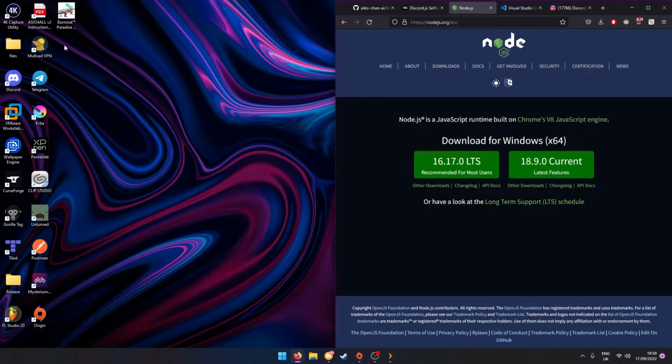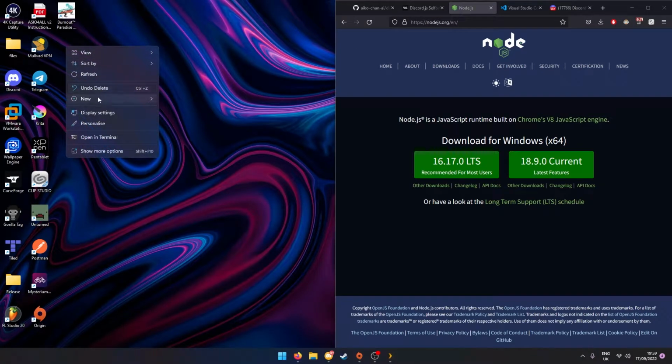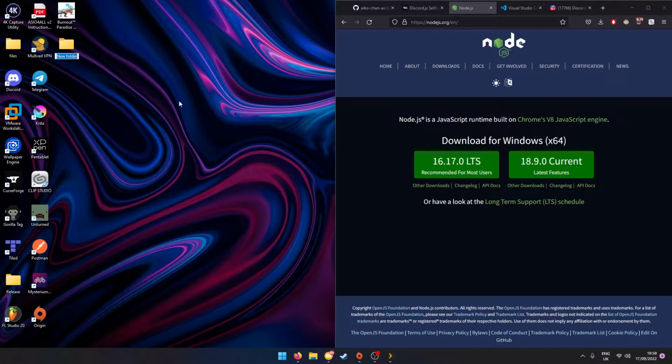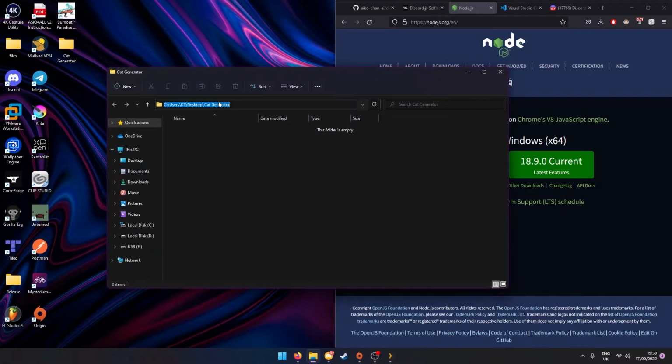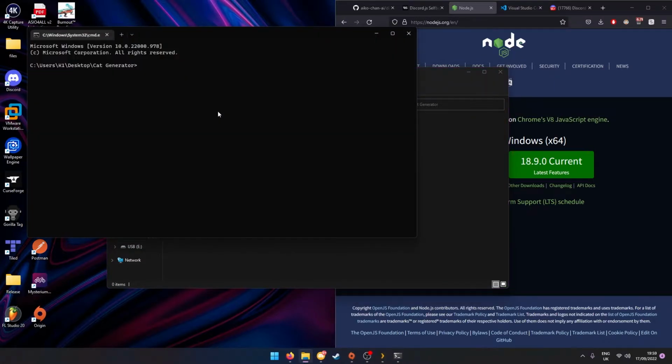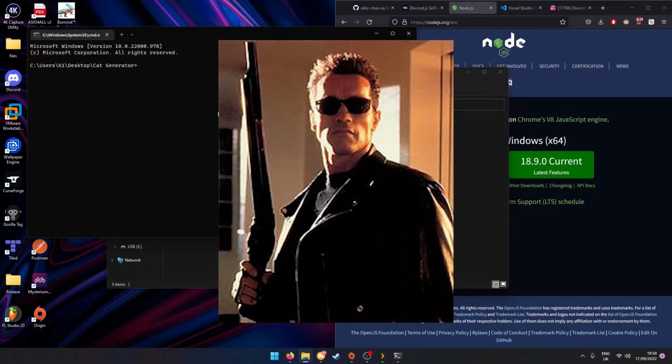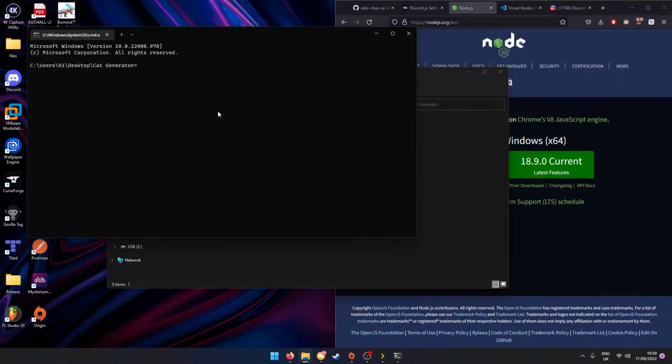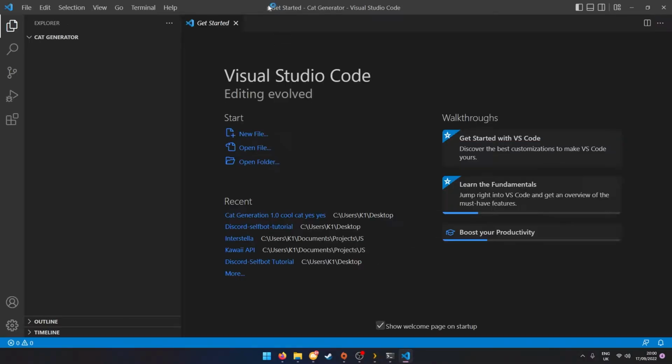So firstly, after installing both of those, you want to create a new folder. We're going to be calling this folder cat generator. And then we're going to open the folder, click up here, and type in cmd. This will open up your terminal, and just type in code dot. This will open up Visual Studio Code.